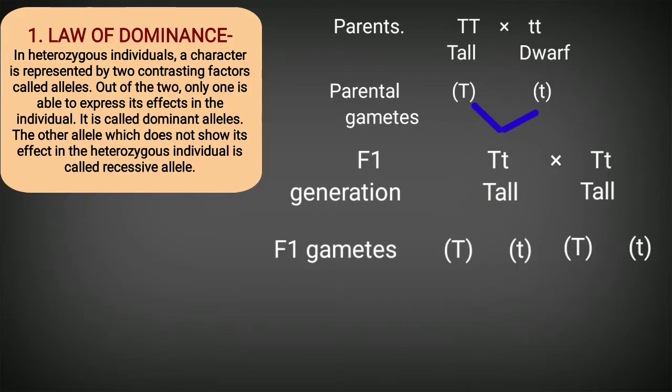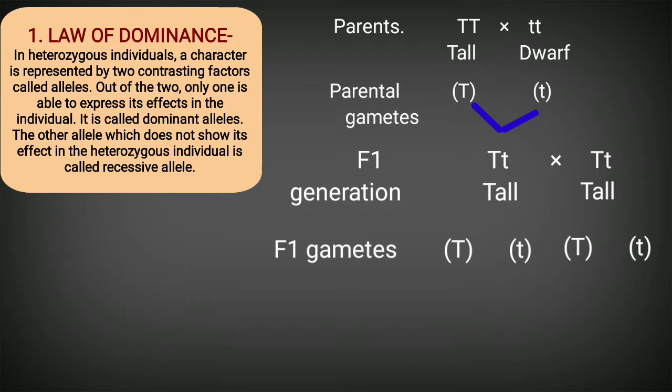That means capital T is the dominant allele or dominant factor, and small t is the recessive factor. But when two small t come together, it expresses its own character. Therefore, according to the result of the monohybrid cross, Mendel got the ratio of 3:1 in the F2 generation.